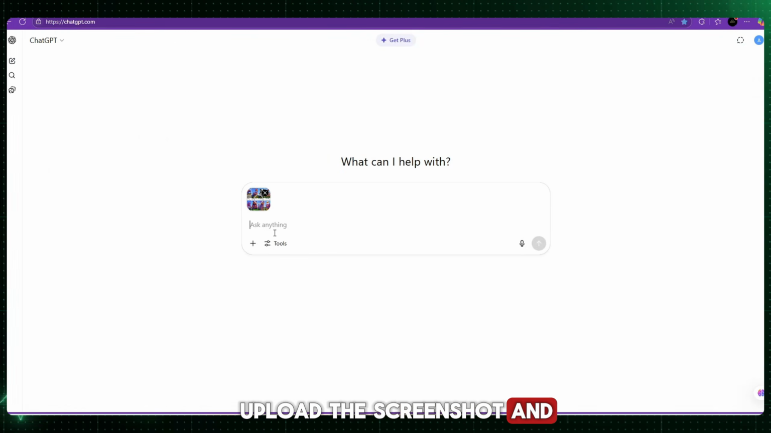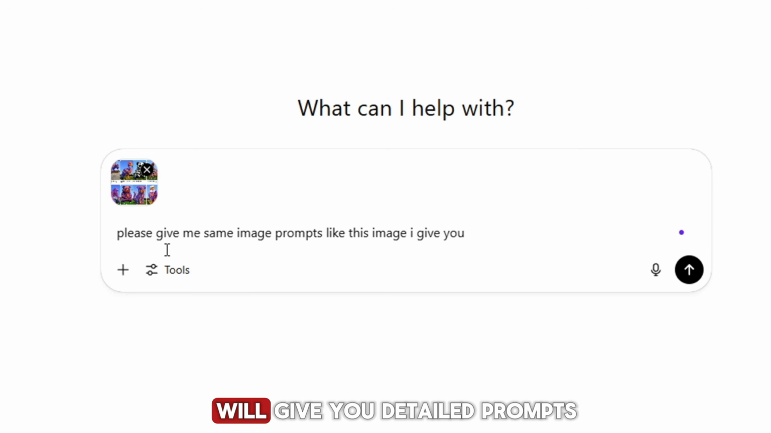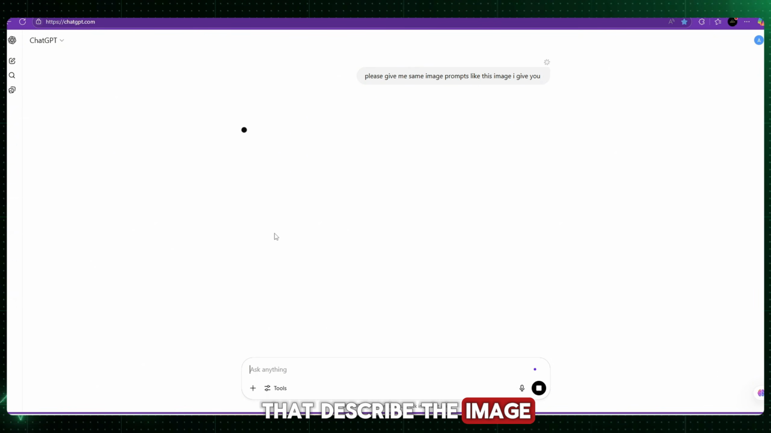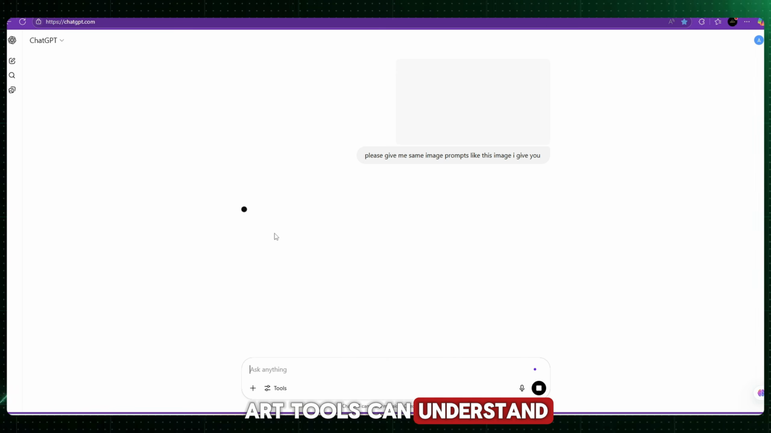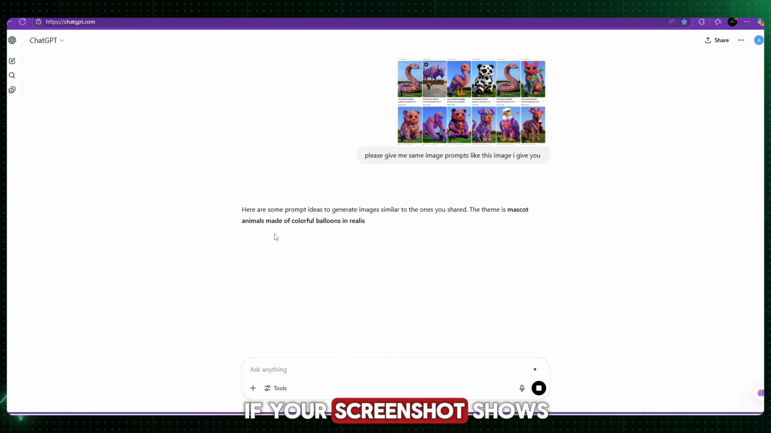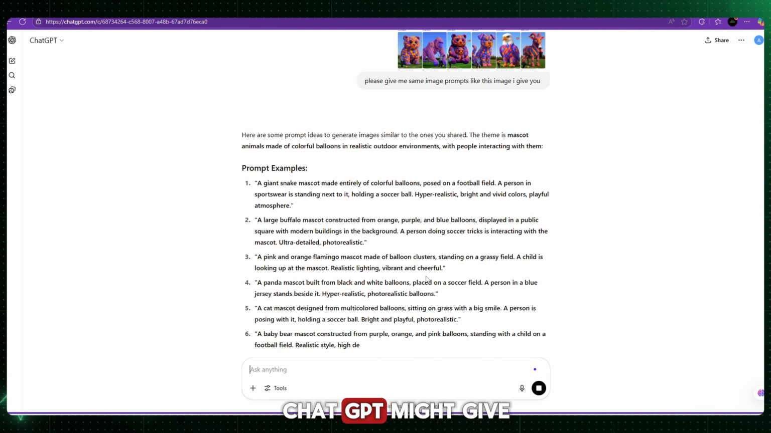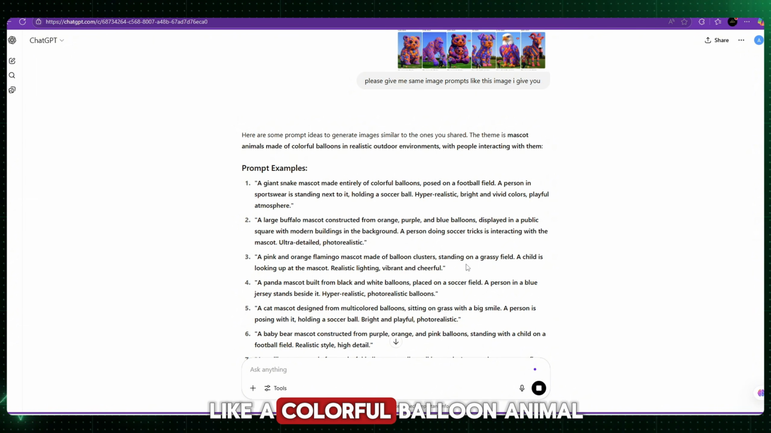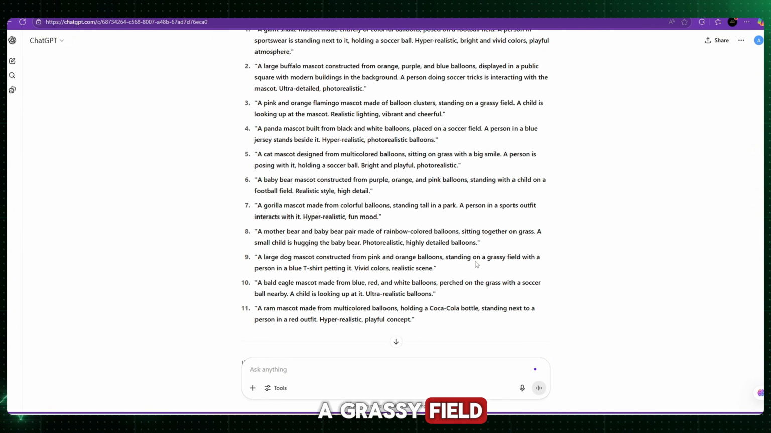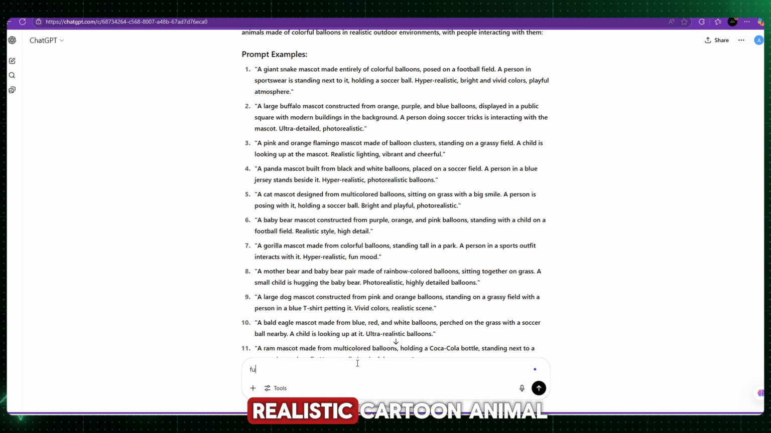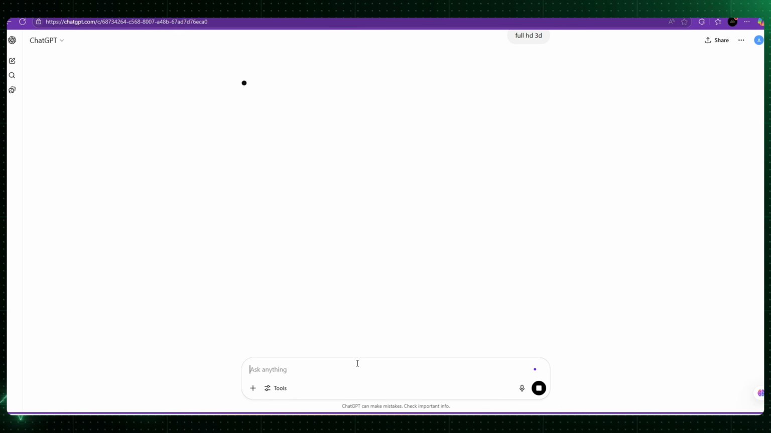Upload the screenshot and ask ChatGPT, "Please generate AI image prompts similar to this image so I can recreate it." ChatGPT will give you detailed prompts that describe the image in a way that AI art tools can understand. For example, if your screenshot shows a balloon animal turning into a real animal, ChatGPT might give you a prompt like, a colorful balloon animal in the middle of a grassy field, mid-transformation into a realistic cartoon animal with soft lighting and magical sparkles in the background.